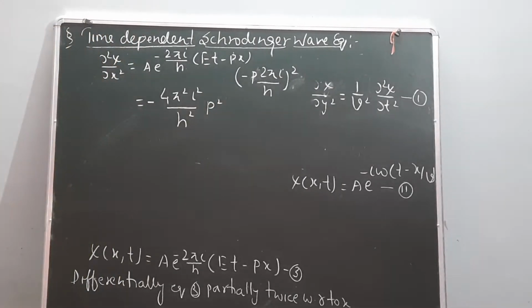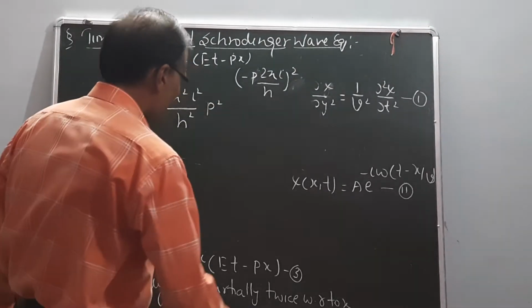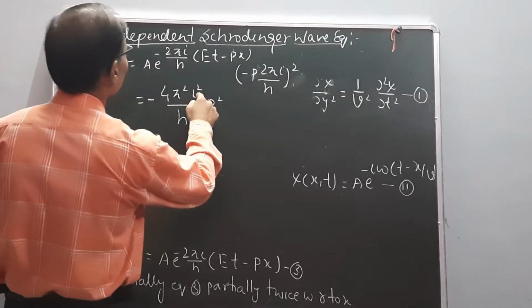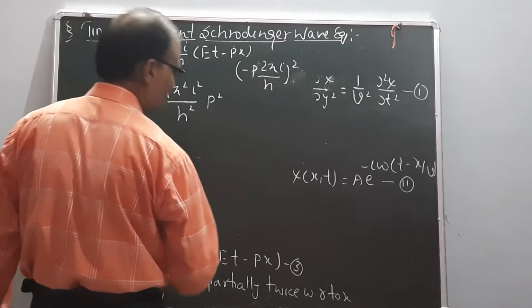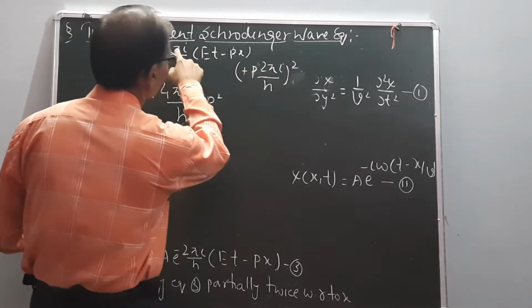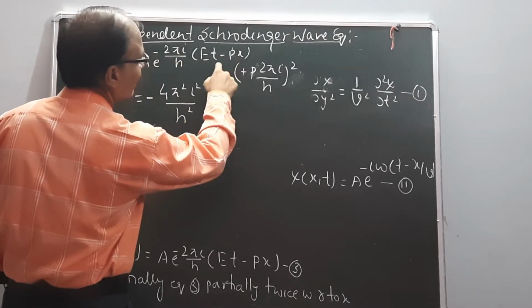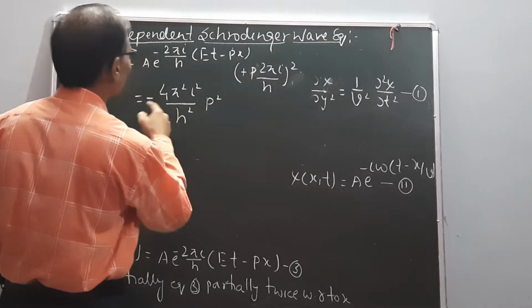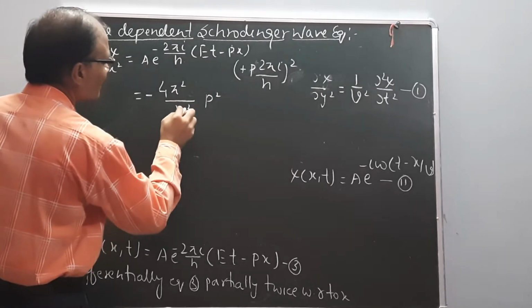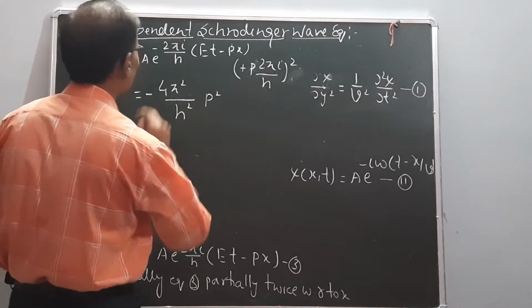Here 4 pi square upon h square times i square, and i square equal to minus 1. So the equation is 4 pi square upon h square into p square.